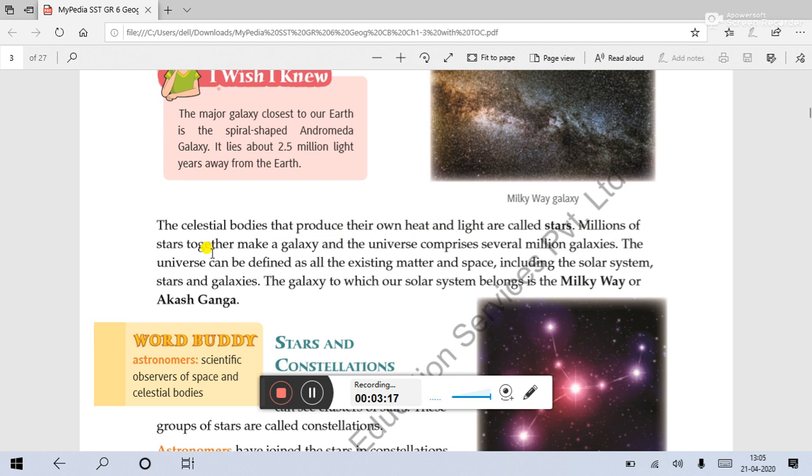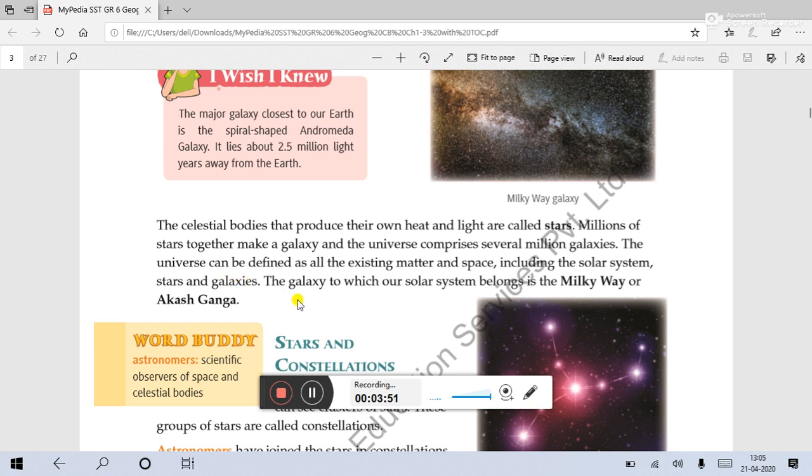Millions of stars together make a galaxy. That means, just think about how vast the space is. Millions of stars together make a galaxy, and the universe comprises several million galaxies. The universe can be defined as all the existing matter and space, including the solar system, stars, and galaxies.